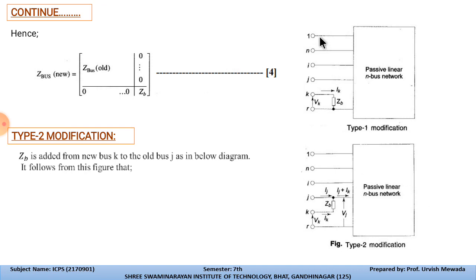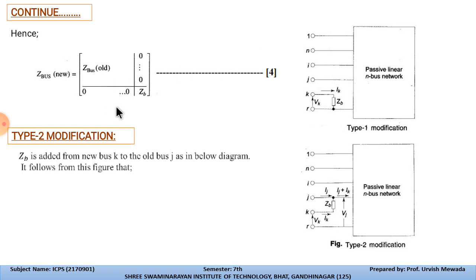This is line 1, this is neutral, this is i, j, and this is the reference bus at which we have added this impedance Zb. So the voltage across these two is Vk, and the current passing through the kth bus is Ik.